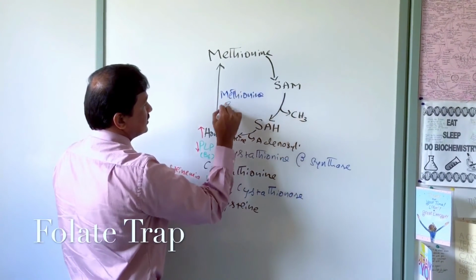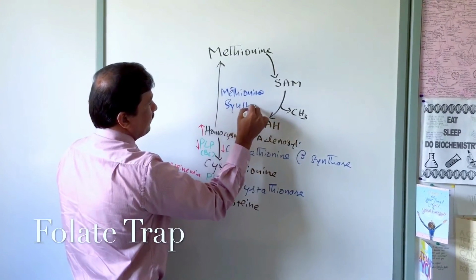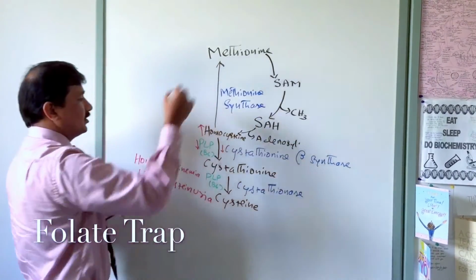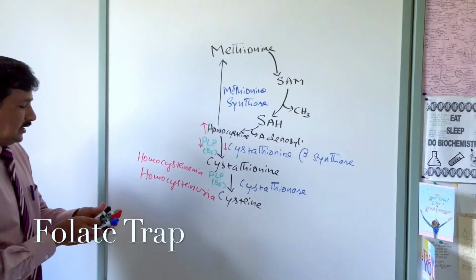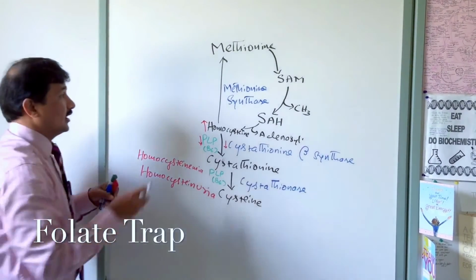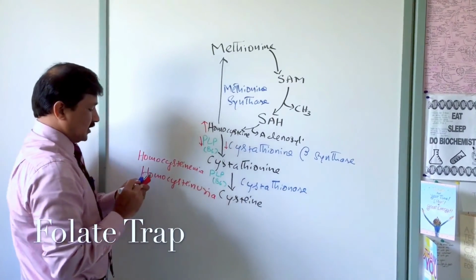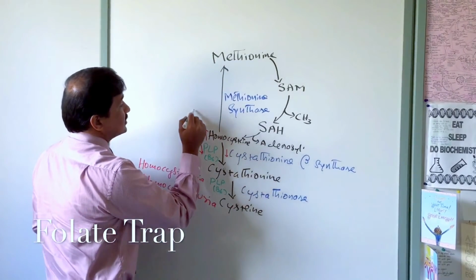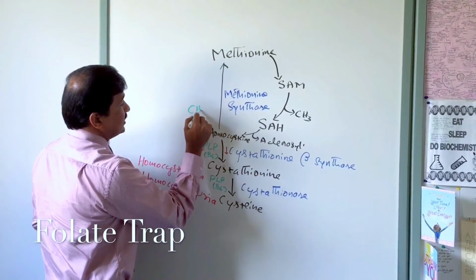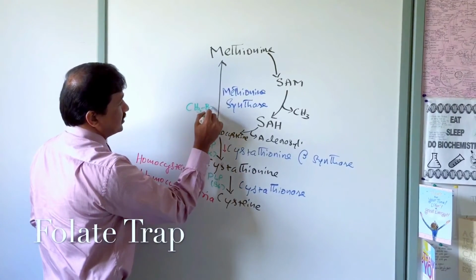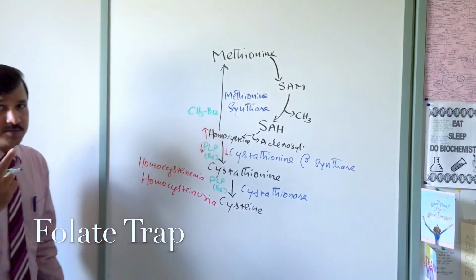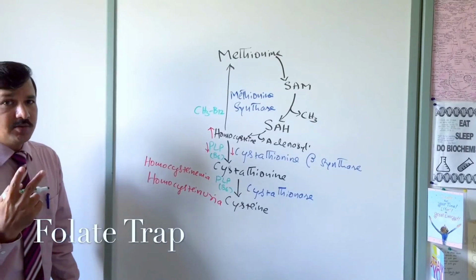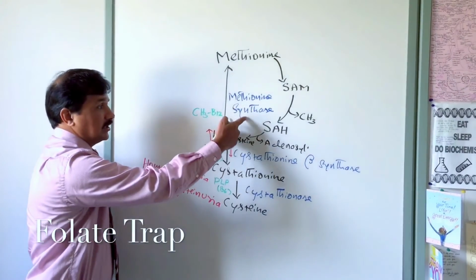Methionine synthase. And this methionine synthase, to convert homocysteine into methionine, it needs a coenzyme for that. And the coenzyme for methionine synthase is methyl cobalamin. Methyl cobalamin, I'll write it as CH3B12. This is a form of cobalamin. We have two forms of cobalamin. One is methyl cobalamin, which is needed by methionine synthase.